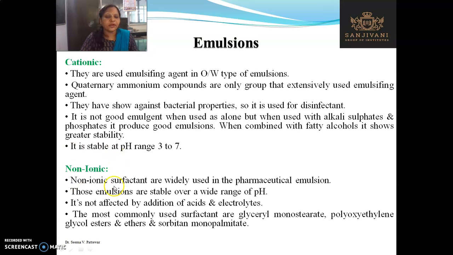Next is the non-ionic surfactant. Non-ionic surfactants are widely used in pharmaceutical emulsions. Those emulsions are stable over a wide pH range. They are not affected by the addition of acids and electrolytes. The most commonly used surfactants are glyceryl monostearate, polyoxyethylene glycol esters and ethers, and sorbitan monopalmitate. So these are some examples of non-ionic surfactants.